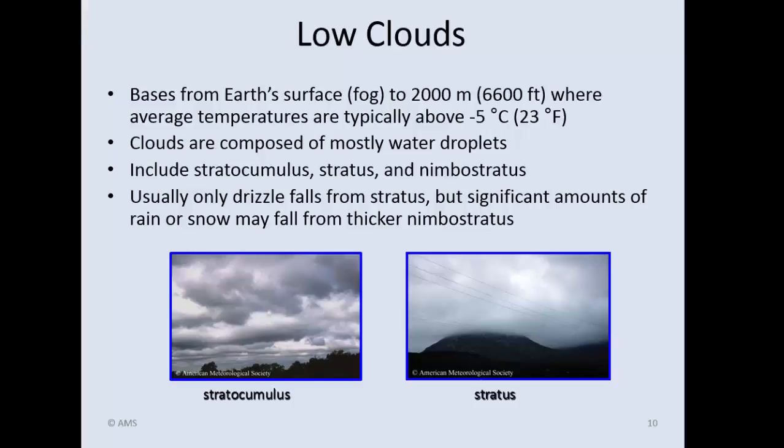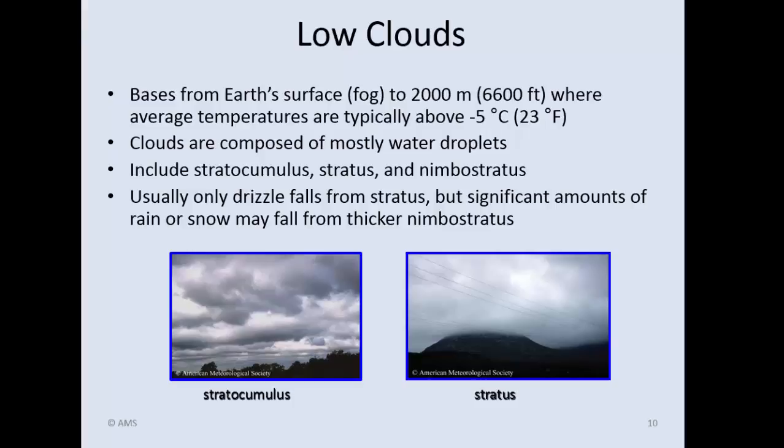The stratus on the right is just uniform in shape, okay? Now, there's one other cloud, you might call it a specialty cloud. If you look at the third bullet down, it's referred to as nimbostratus. Now, this is going to be basically a rain cloud. Nimbo simply means rain. So if we have a nimbostratus cloud, these are generally thicker than a typical stratus cloud. These would be rain-producing clouds.